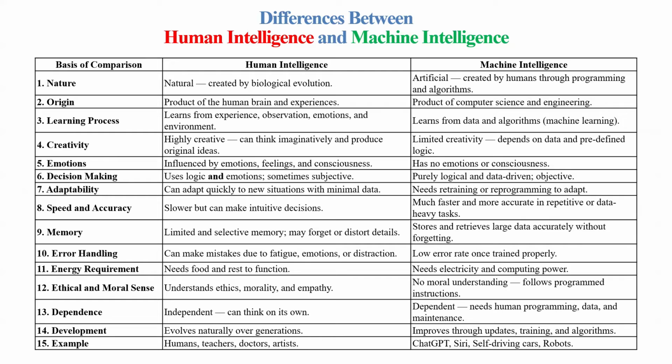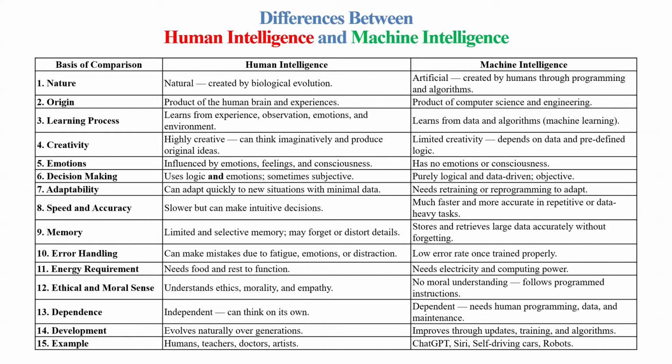Error handling. Human intelligence can make mistakes due to fatigue, emotions, or distraction. In case of machine intelligence, low error rate once trained properly. Energy requirement. Human intelligence needs food and rest to function. Machine intelligence needs electricity and computing power. Human intelligence is independent and can think on its own. Machine intelligence is dependent, needs human programming, data, and maintenance.